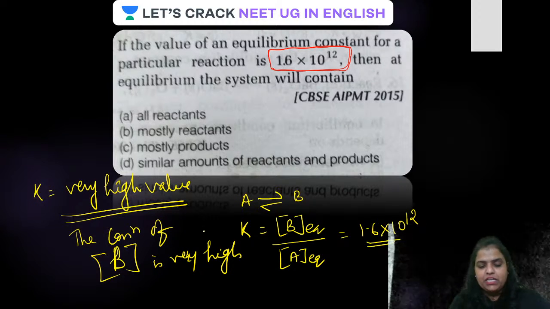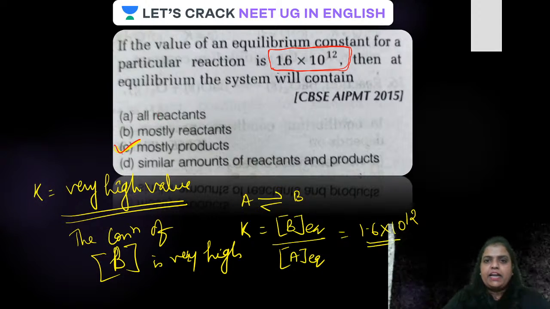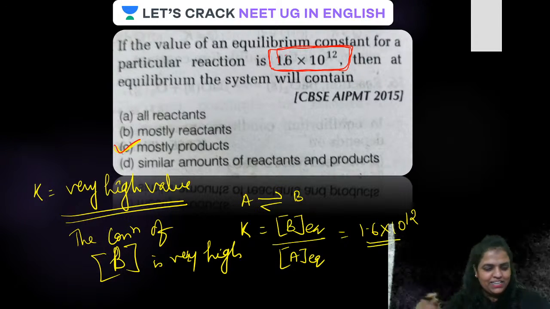So what will you find at equilibrium? Because the concentration of product is high, you will find that mostly the product will be present in the equilibrium. Therefore answer C is correct. Had it been 1.6 into 10 raised to the power minus 12, the concentration of A would have been far higher, and your answer would have been mostly reactants. As the equilibrium constant is very high, the concentration of product is very high. Is that clear?